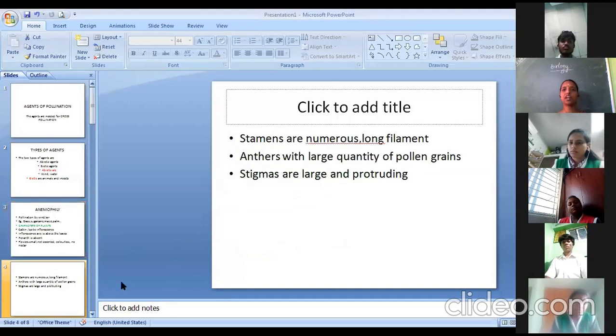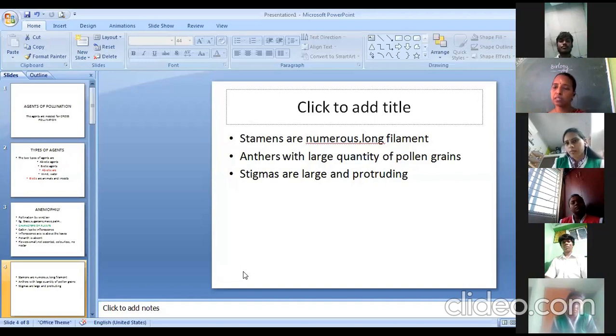And apart from that, the stamens are numerous. What is the meaning of stamen? Stamen is nothing but androecium. A group of stamens forms the androecium. Numerous means very large in number, and all the stamens possess a very long filament, and the anther is protruding outside. For what purpose is the anther protruding outside? So that wind can directly act on them, break the anther wall and release the pollen grains.